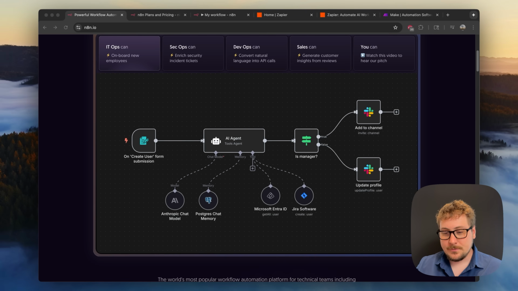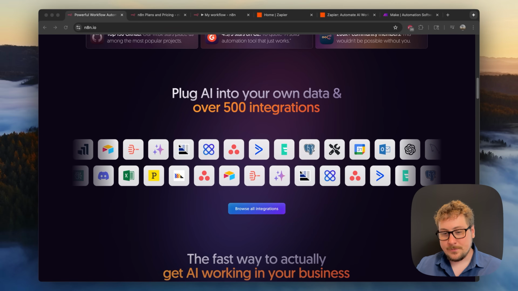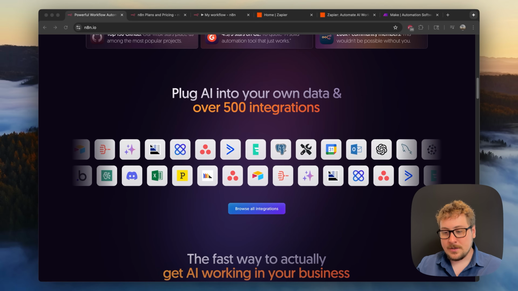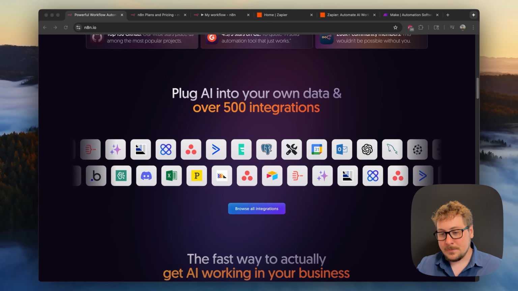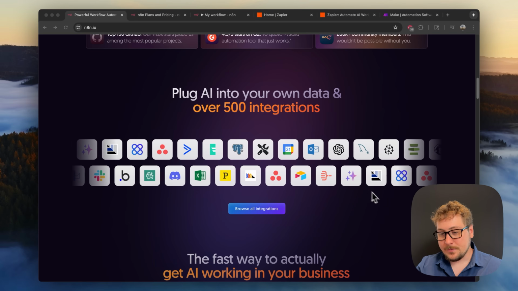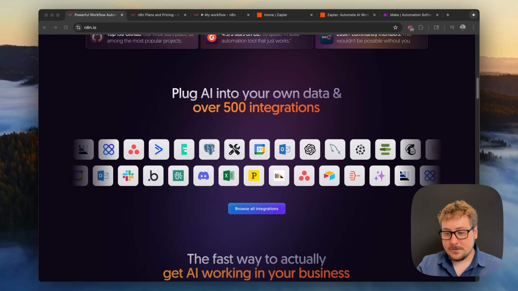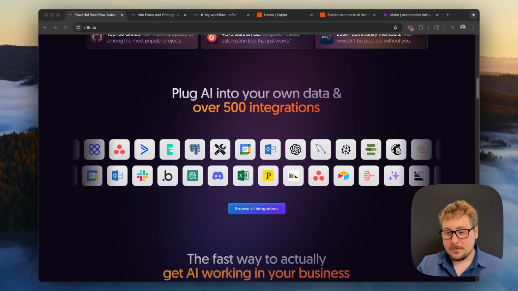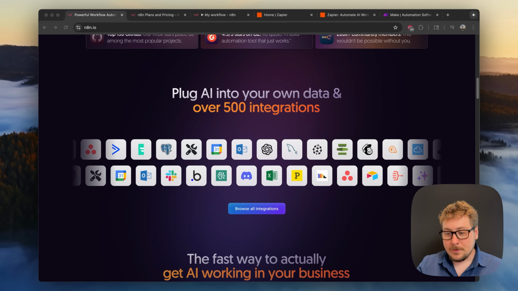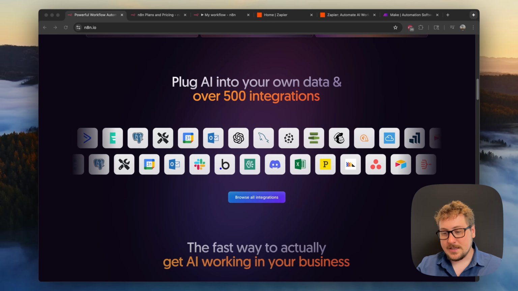Some other examples of really easy to understand ideas would be if someone enters their information on a Facebook ad to qualify for a product, you're probably going to want to pass that data to your CRM like HubSpot or Close, so you have a customer record of the person and everything that they responded. You might also want to hit up your sales reps via Slack or some other messaging tools so the sales reps get on them. You might want to do some welcome emails. You can do all this type of stuff using a workflow automation like N8N.